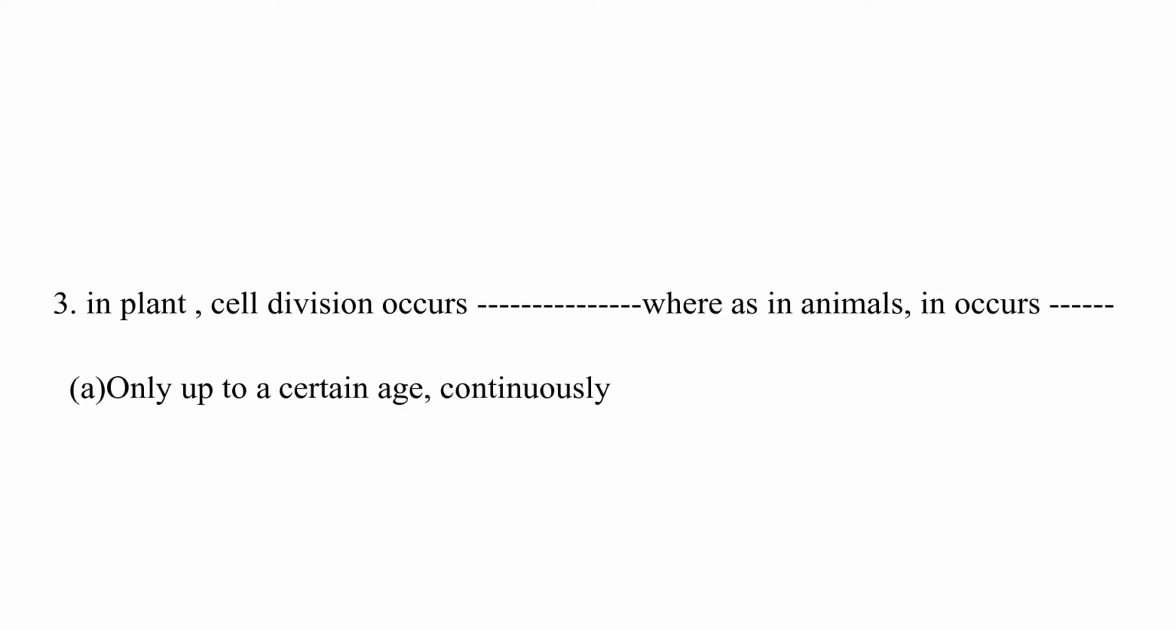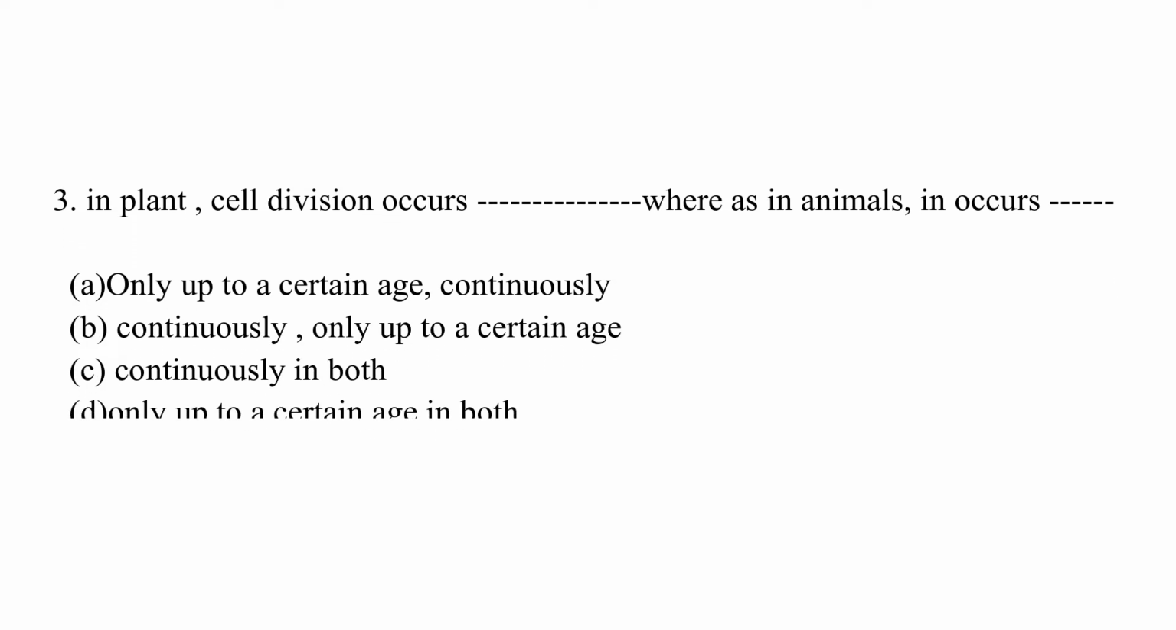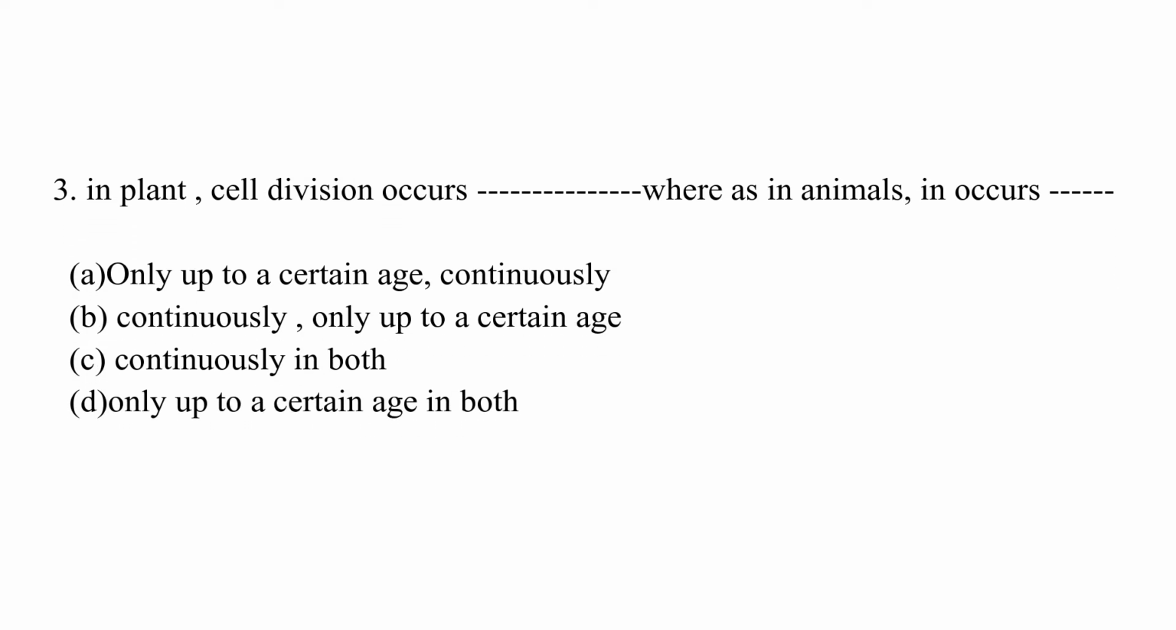In plant, cell division occurs ___ days, whereas in animal occur in ___ days. Options: only up to a certain age, continuously, continuously in both, only up to a certain age in both. The correct answer is B.